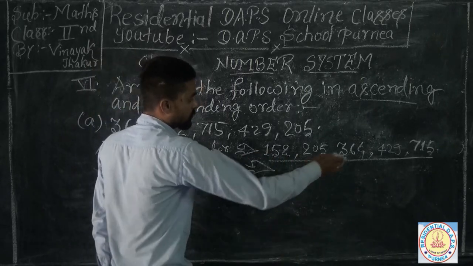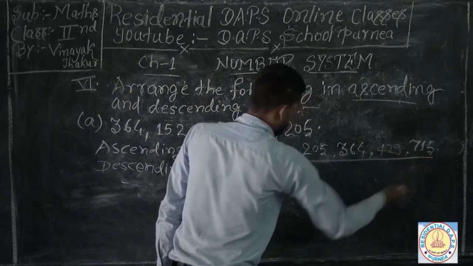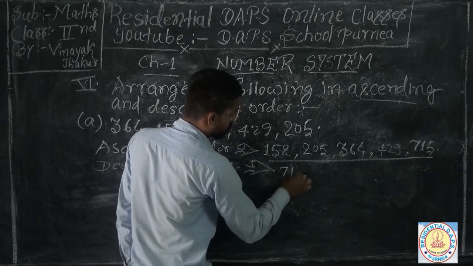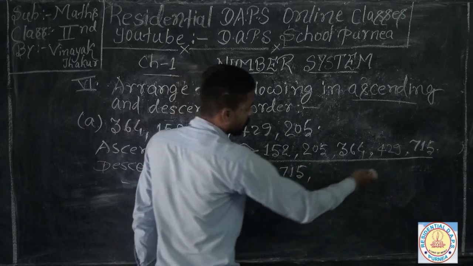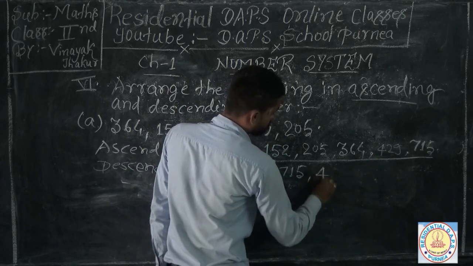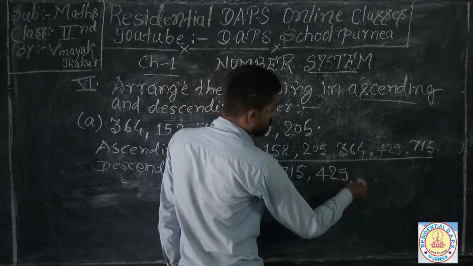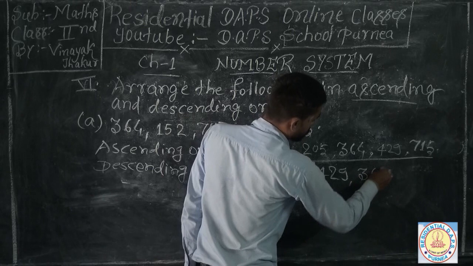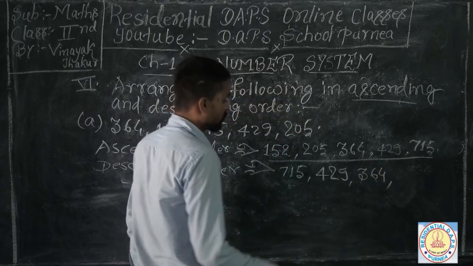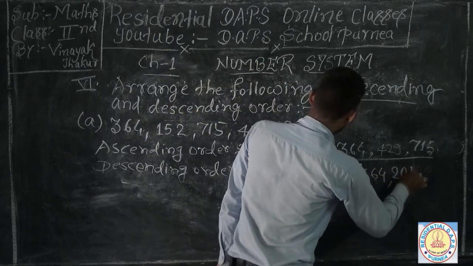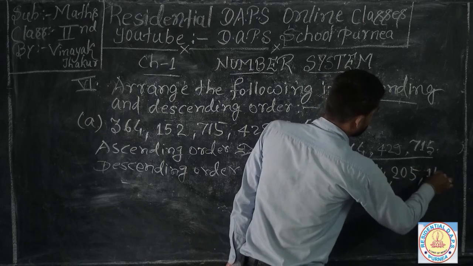Which is on the right side? 715. Which number comes next? 429. Which number comes before? 364. Then 205 and 152.